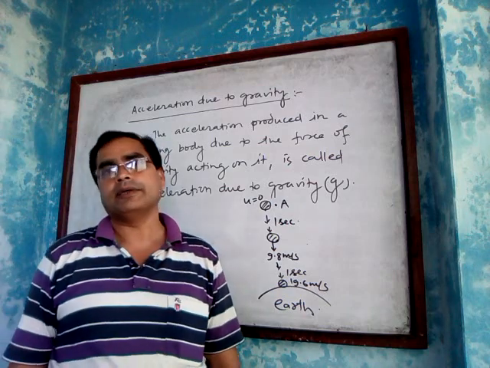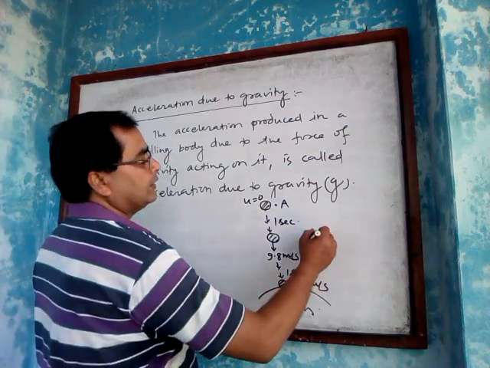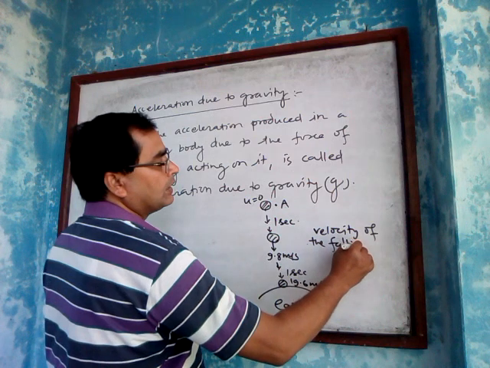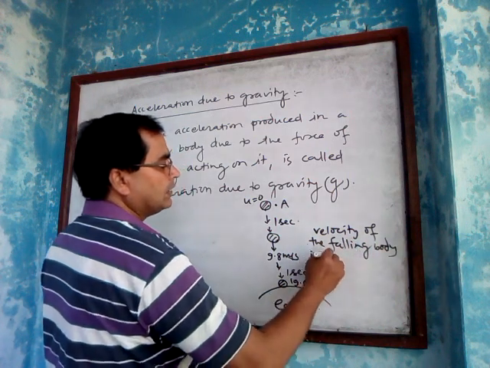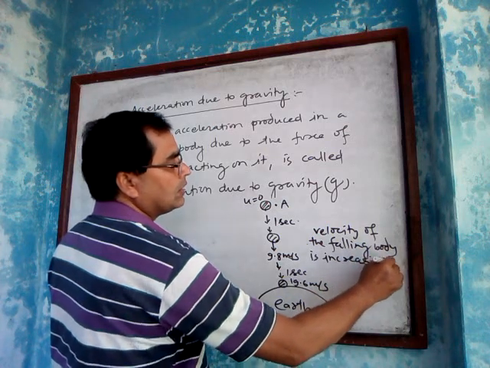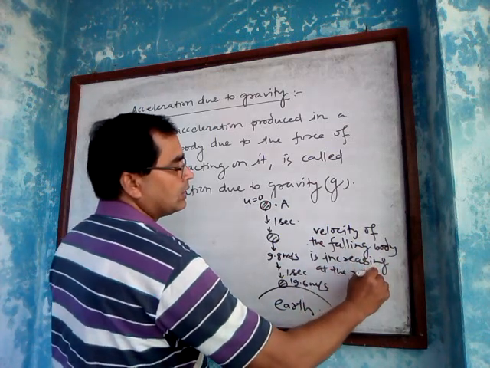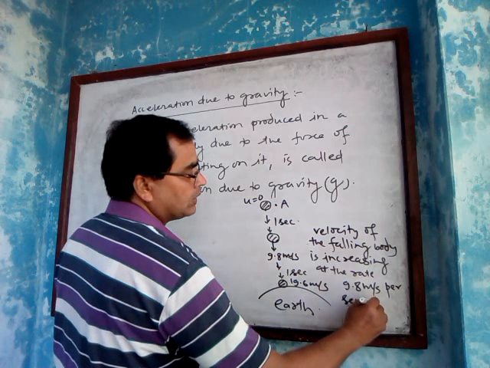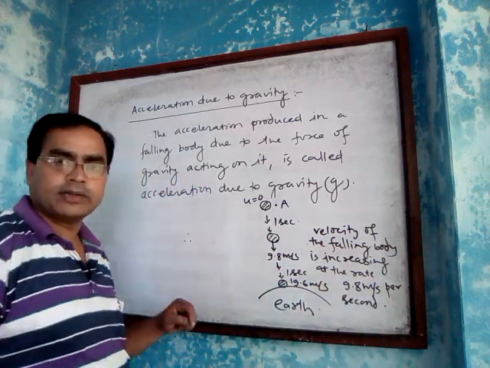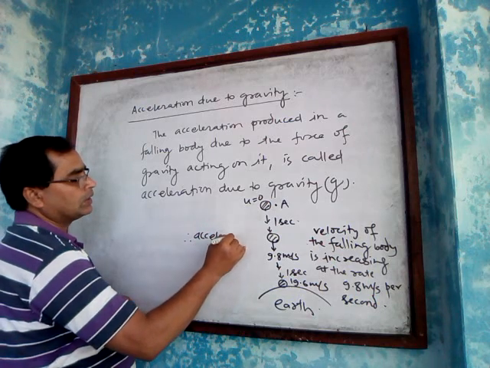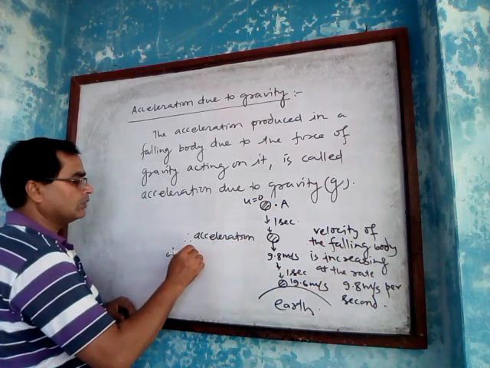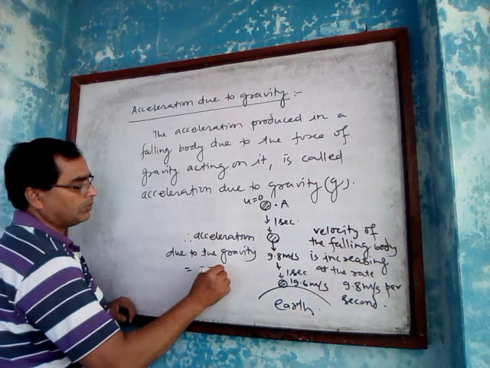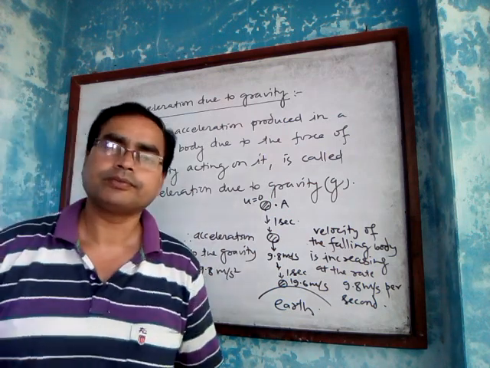Here we see that the velocity of the falling body is increasing at the rate of 9.8 meter per second every second. Therefore, from this figure we see that acceleration due to the force of gravity is equal to 9.8 meter per second squared.